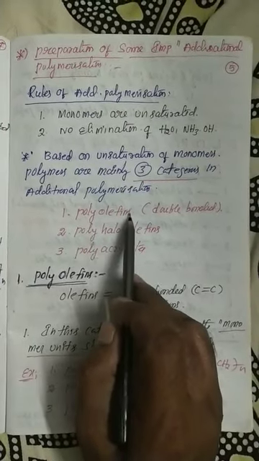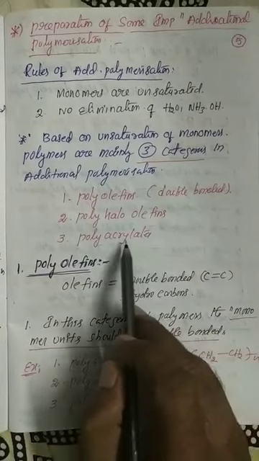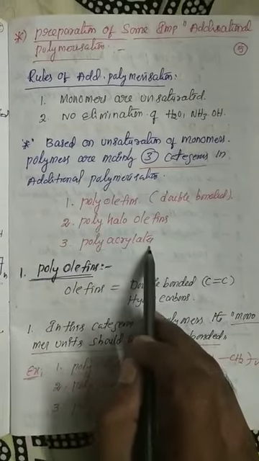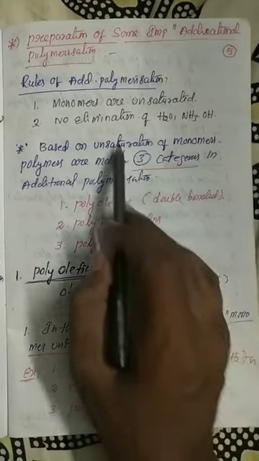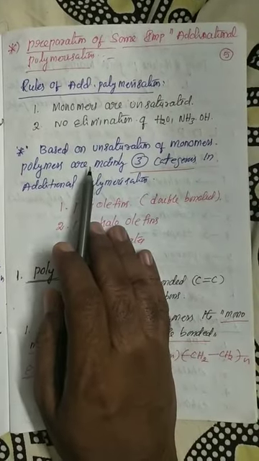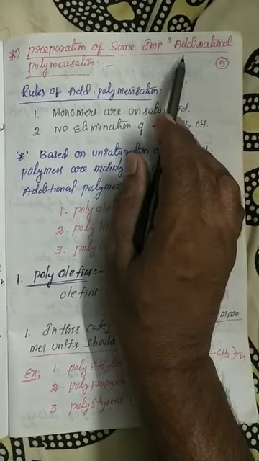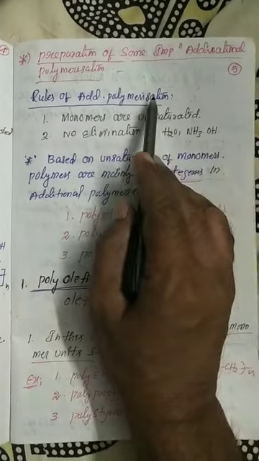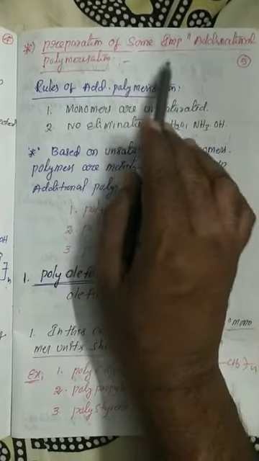Number one, polyolefins. Number two, polyhaloolefins. Number three, polyacrylates. So my dear students, these three classifications are based on the unsaturation of the monomers. Already you know very well, in addition polymerization, if any monomer is unsaturated, that monomer is compulsorily involved in the addition polymerization method and chain growth mechanism.